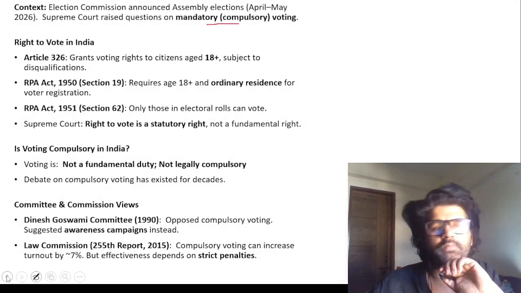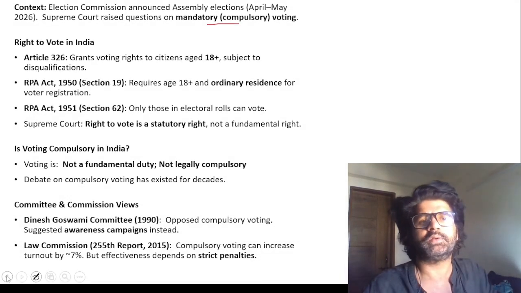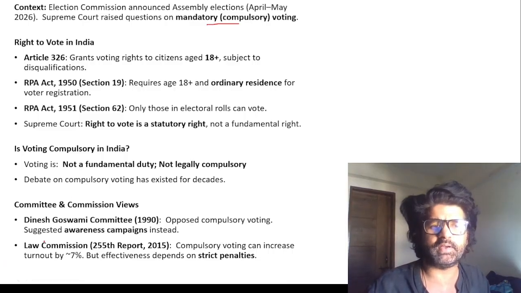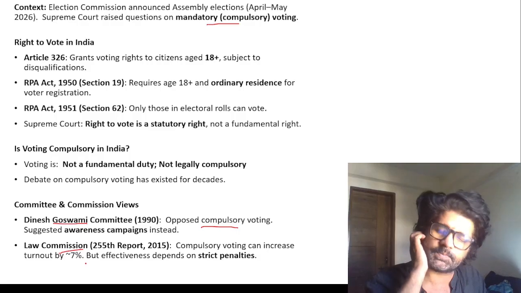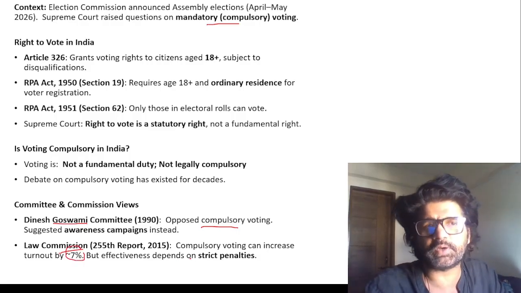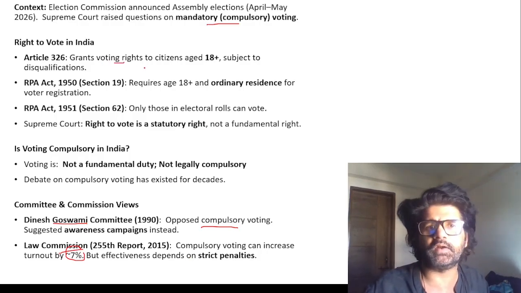But with due respect, Argentina is big, Australia is big, but population-wise we are very big, right? And there is too much migration. How will people go? So many things are there, and there are different committees. The Dinesh Goswami committee opposed compulsory voting. The Law Commission says that if voting becomes compulsory, it can increase turnout by 7%, but effectiveness depends on strict penalties.